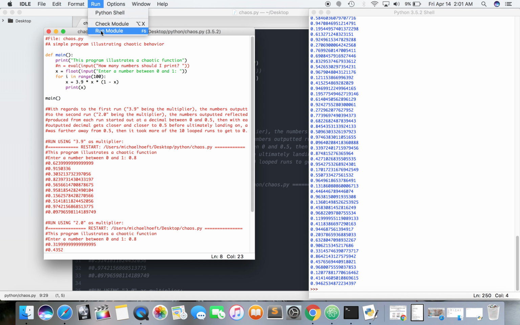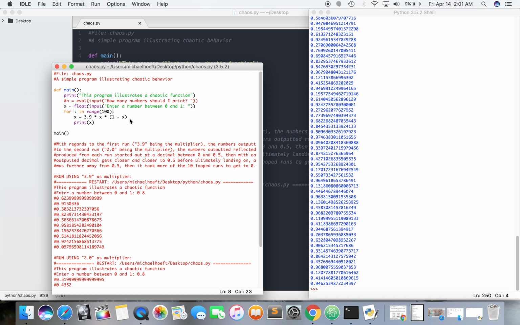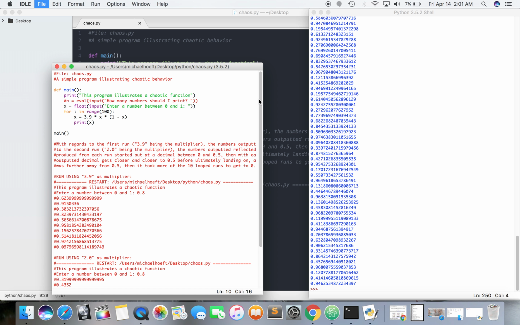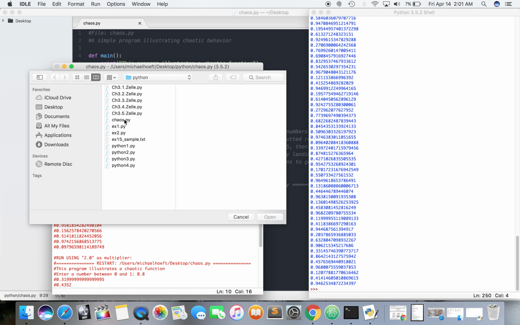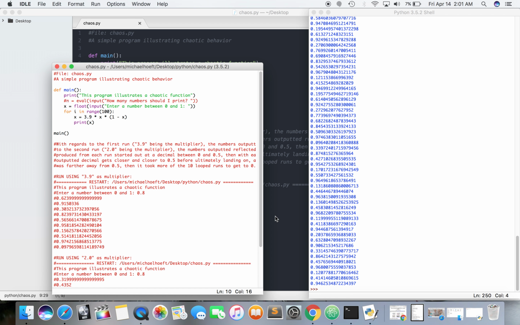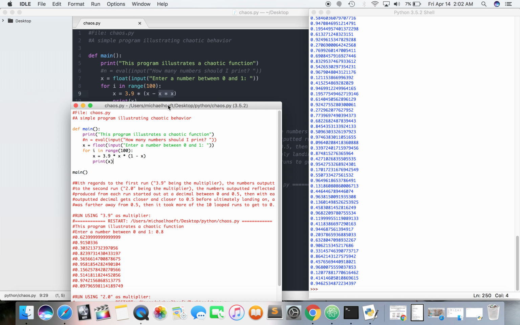So now we're going to run it. We have to be in the program to run the program. Okay, we're not going to run it. Why aren't we going to run it? Well, because this is showing the last run. Okay, so now we're going to open a new one. So open, and then now the default in Mac sends us here. Now, if we keep opening that file in that folder, then it helps us out a little bit. Okay, so I don't know. I think we messed it up.